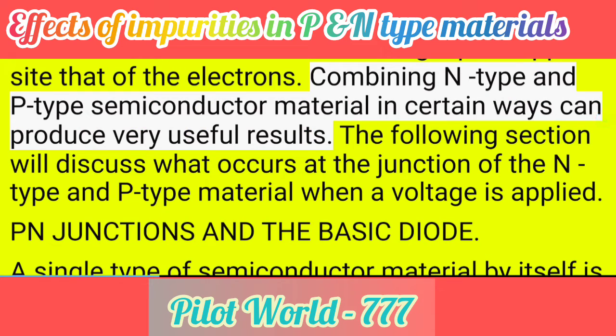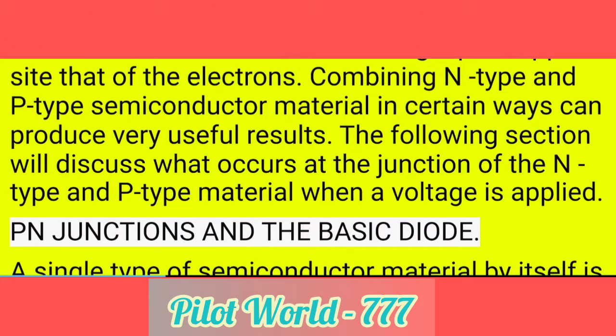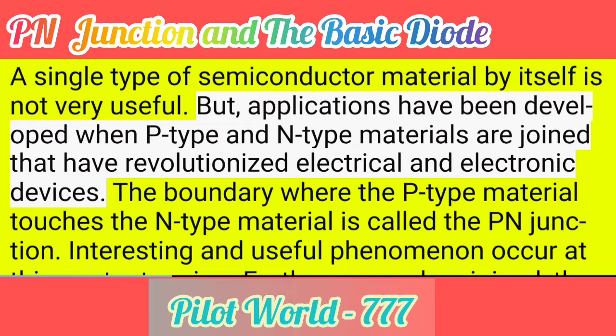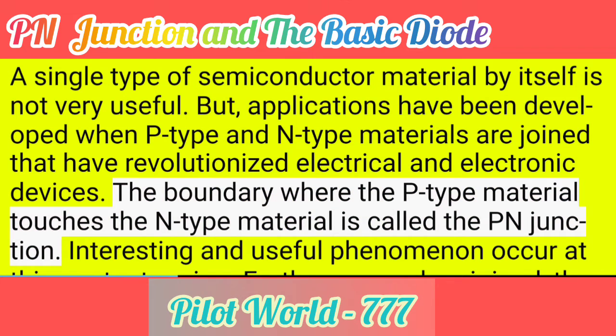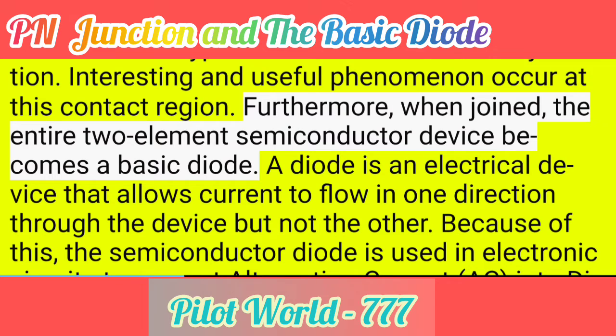Combining N-type and p-type semiconductor material in certain ways can produce very useful results. The following section will discuss what occurs at the junction of the N-type and p-type material when a voltage is applied. PN junctions in the basic diode. A single type of semiconductor material by itself is not very useful, but applications have been developed when p-type and n-type materials are joined that have revolutionized electrical and electronic devices. The boundary where the p-type material touches the n-type material is called the PN junction. Interesting and useful phenomena occur at this contact region. Furthermore, when joined, the entire two-element semiconductor device becomes a basic diode.